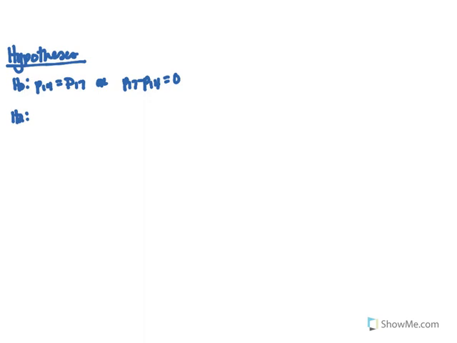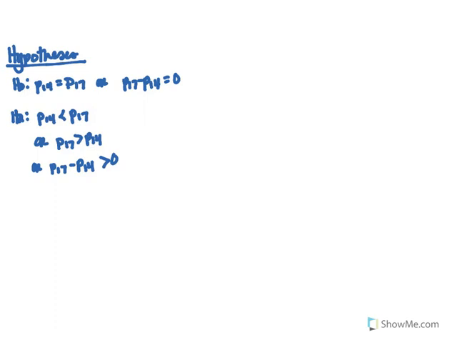Our alternative is what we're really trying to test. The final question asks us, has there been an increase in the proportion of plants that are resistant? Well, if there's been an increase, then the proportion in 2017 is greater than the proportion in 2014. So we could say P14 is less than P17, or P17 is greater than P14, or if we subtracted P17 minus P14, that would be greater than 0. And then remember, that's not full credit yet.